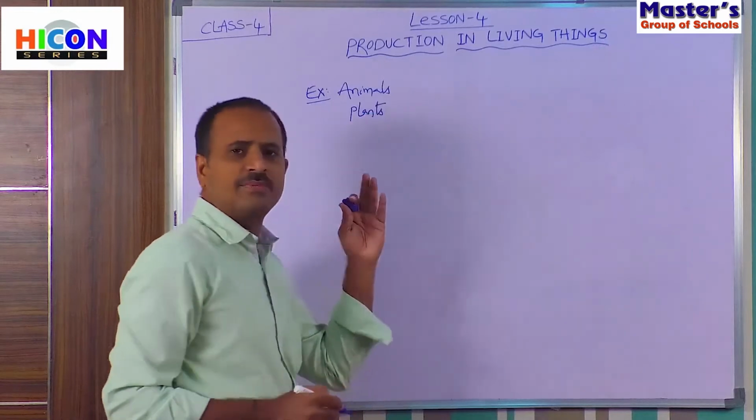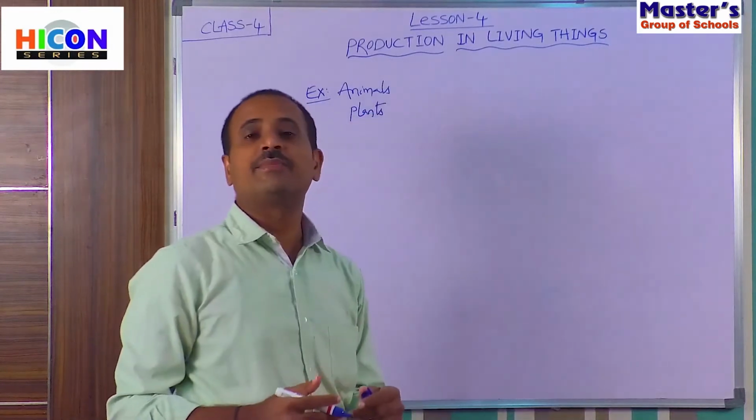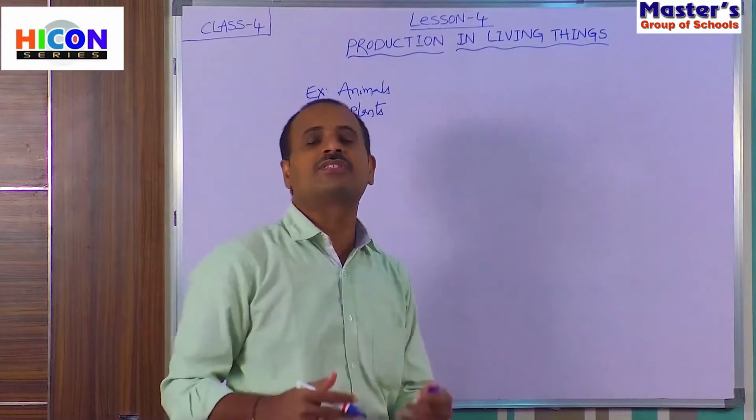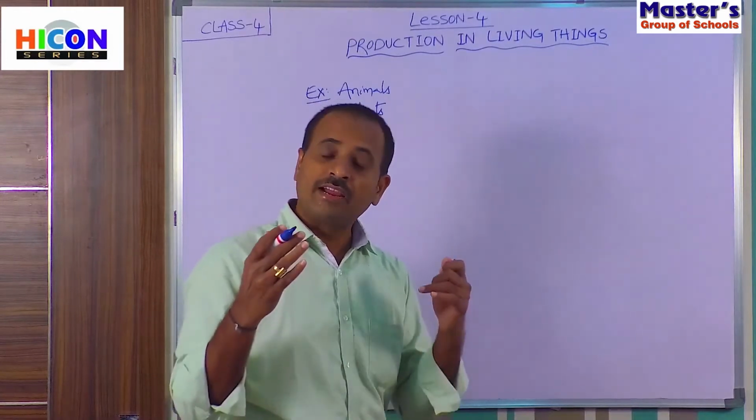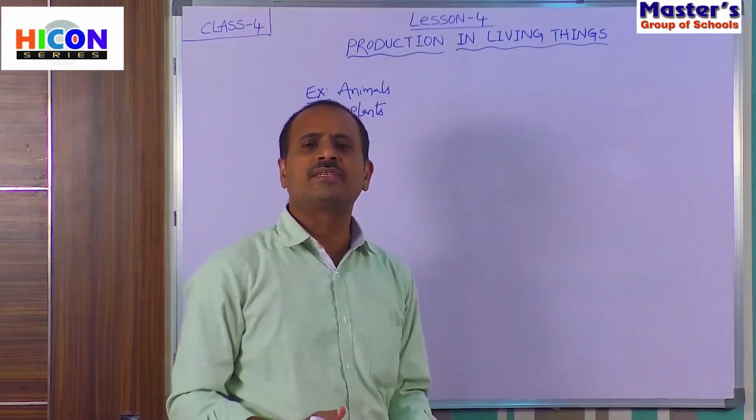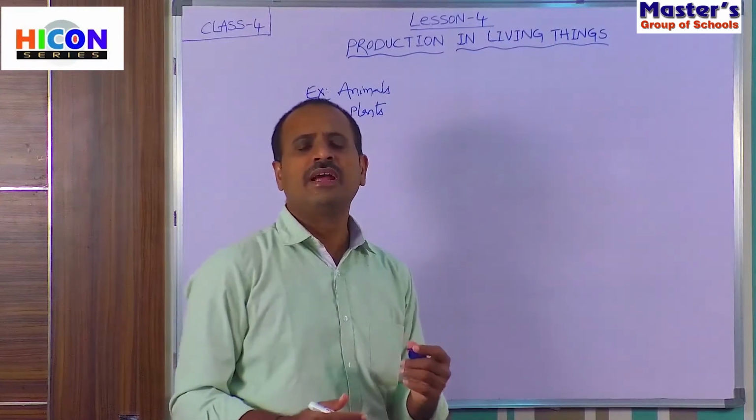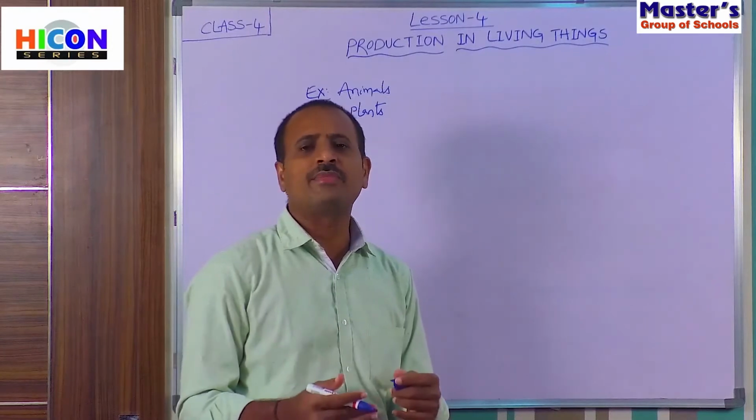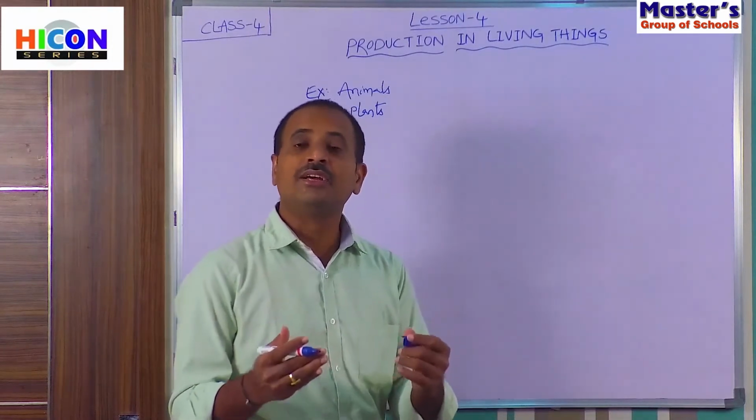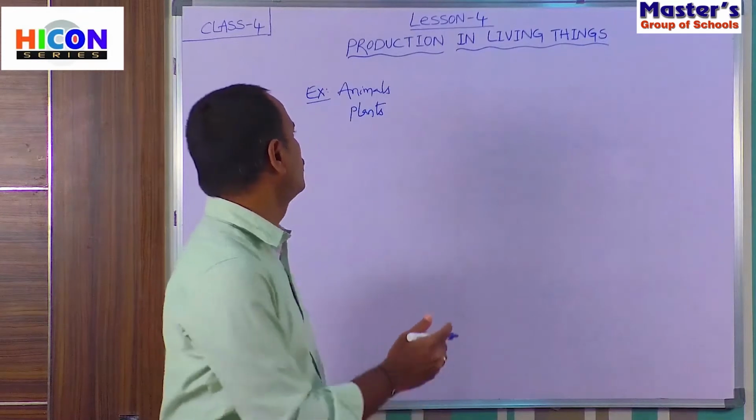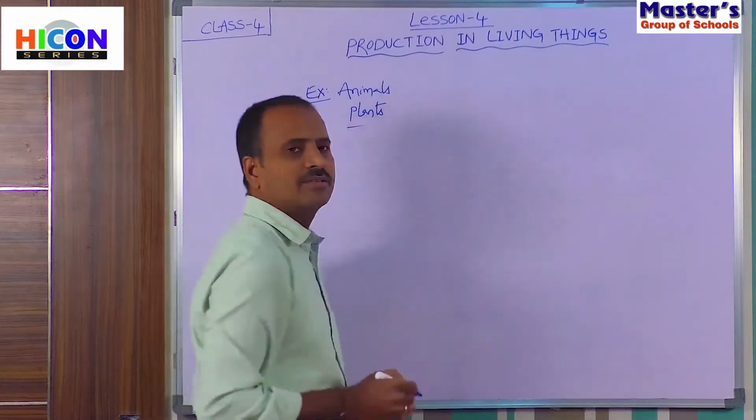So, children, animals means all types of animals that we have discussed in the previous chapter, that is aquatic animals, terrestrial animals, and also arboreal animals, aerial animals, amphibians, and all these are the different types of animals which come under living things. And also plants are also living things.